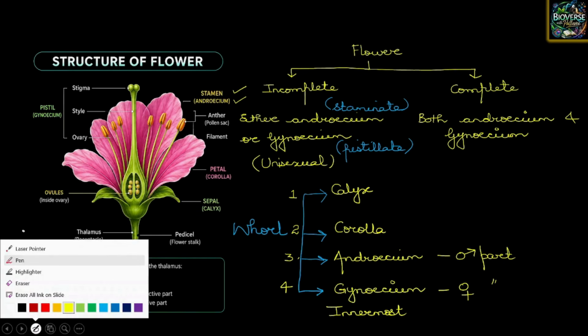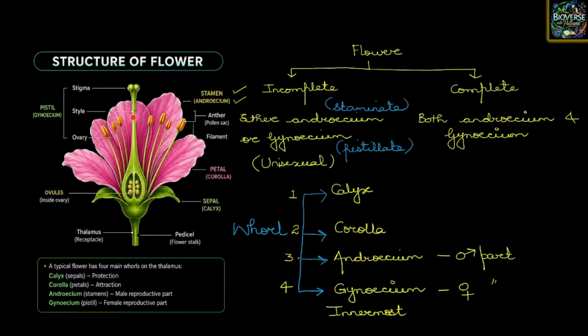Followed by this, we talk about the female reproductive organ, that is gynoecium, and its unit is the pistil. Pistil consists of the stigma, a long hollow tube-like structure called the style, and finally you have this ovary over here. Inside the ovary, these small balls refer to the ovules. All these are 4 whorls that are residing on a structure called the thalamus or receptacle, that is attached to the main branch of the stem through a stalk-like structure called the pedicel.